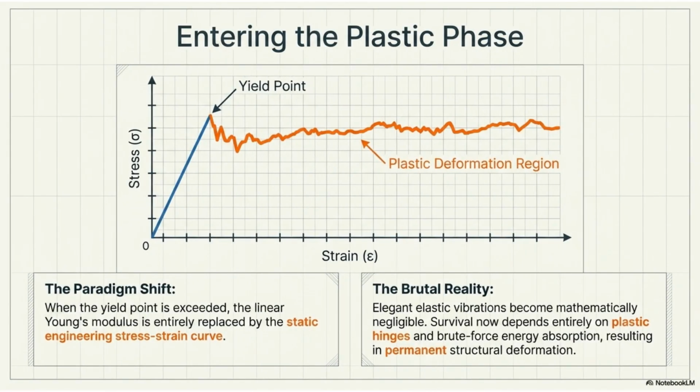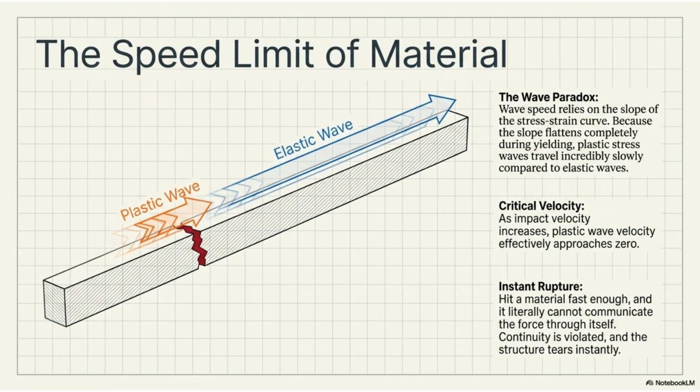When the yield point is exceeded, the structure enters the plastic phase. Linear Young's modulus is replaced by the static engineering stress-strain curve. Survival relies on plastic energy absorption, resulting in permanent deformation. Plastic waves travel incredibly slowly compared to elastic waves because the slope of the stress-strain curve flattens completely. Hitting a material too fast can cause instant rupture, as the force cannot propagate through the structure.